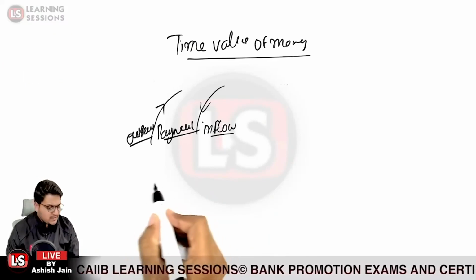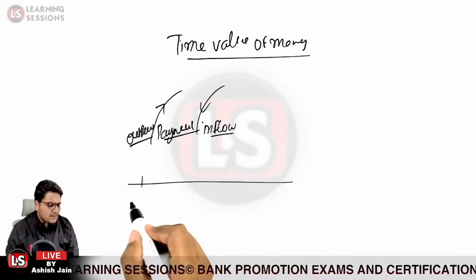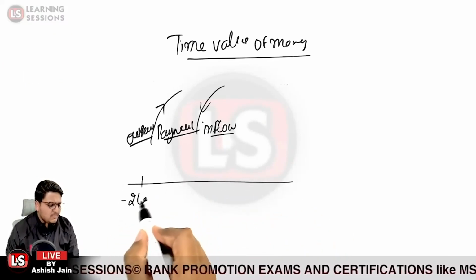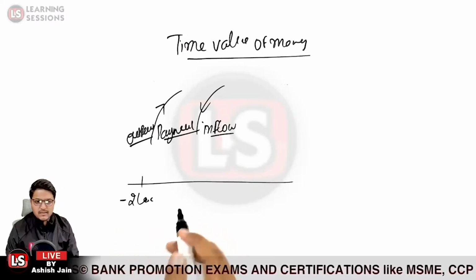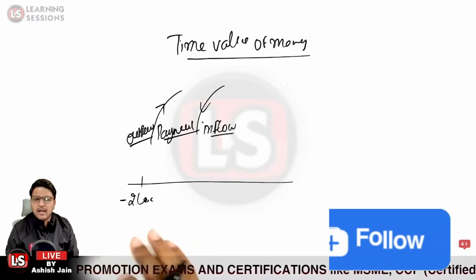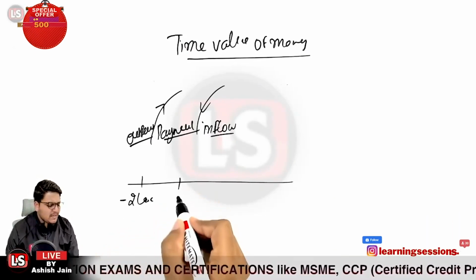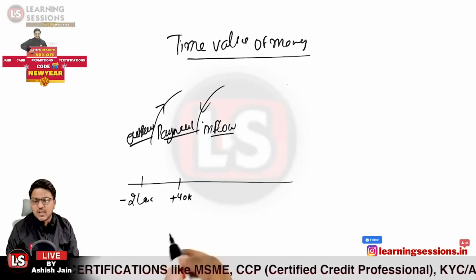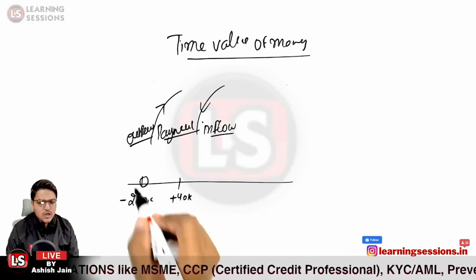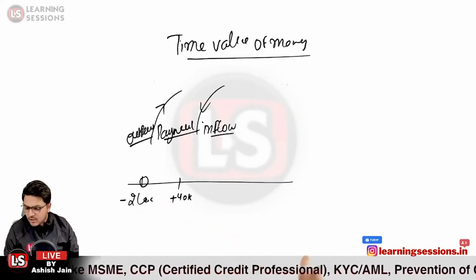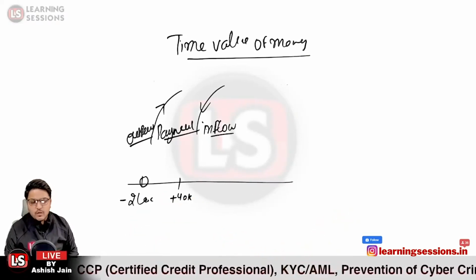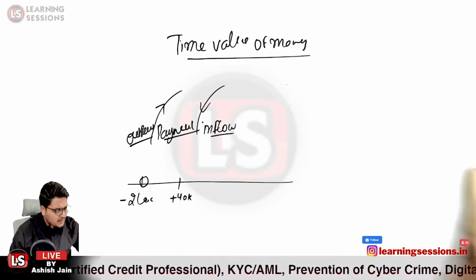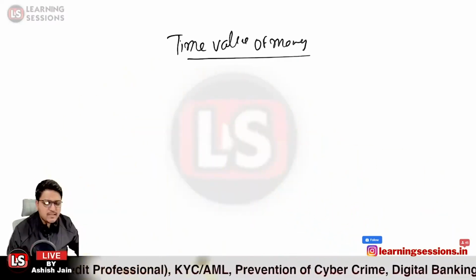Is that clear? So when I draw it on the timeline, if I say I invested 2 lakh rupees, I'll put a minus sign against it, that is, I have paid the amount. And when I say positive 40,000, it means I just received this amount. That is a cash inflow, and this is related to cash outflow. Is this particular part clear? Now let us have a look at how we can calculate the present value.